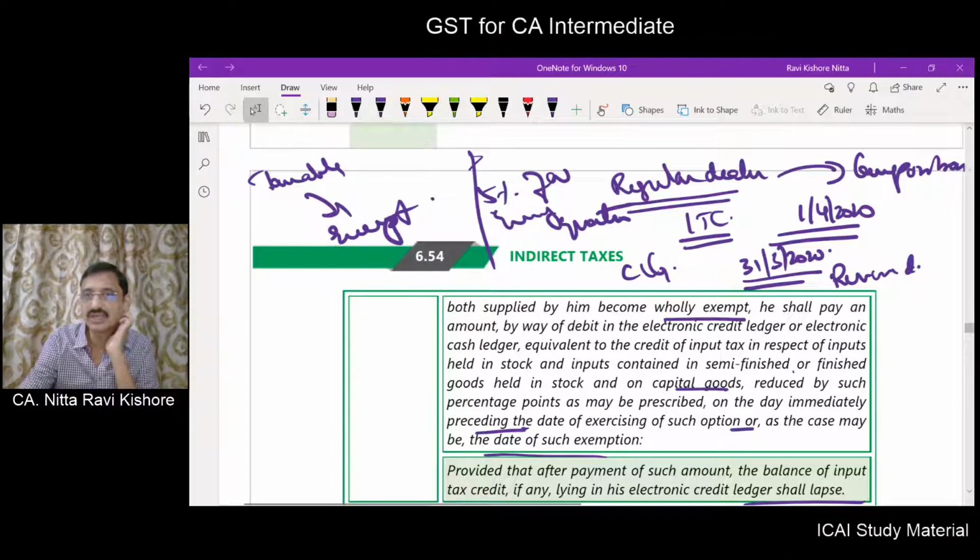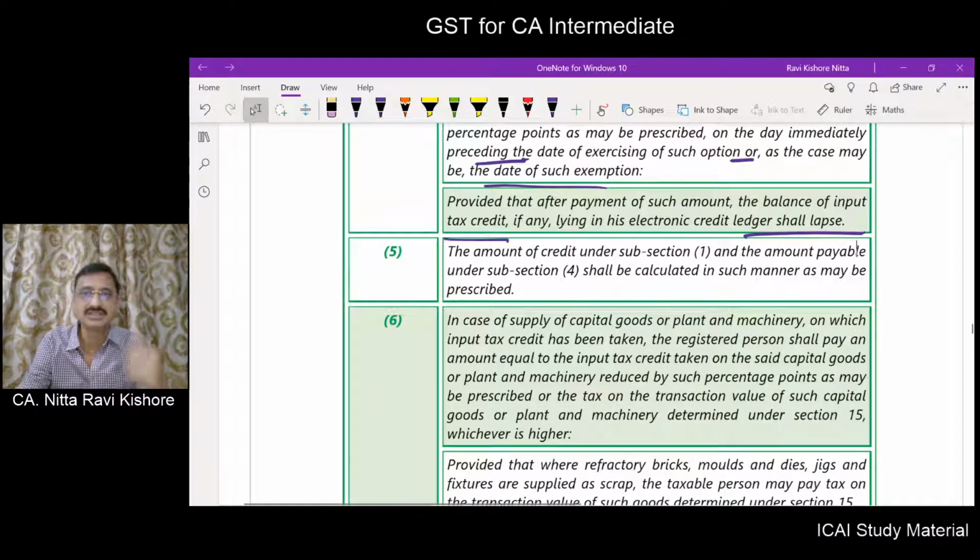In those cases, the ITC attributable to the stock lying as on the day immediately preceding the day on which the goods become exempt, or the day on which he converted into a composition dealer, has to be reversed. Even after reversal, if some balance is left over in the credit ledger, it will lapse.